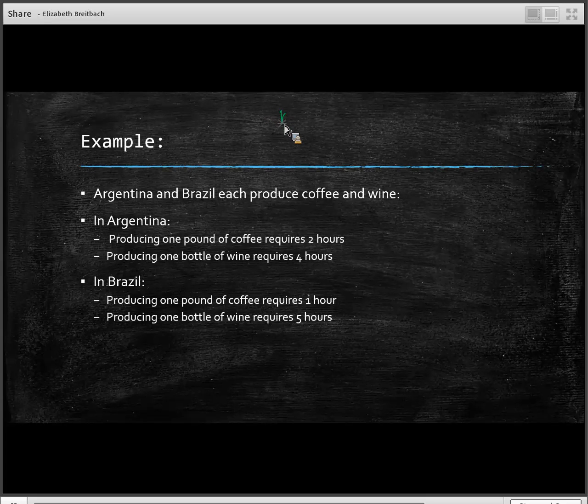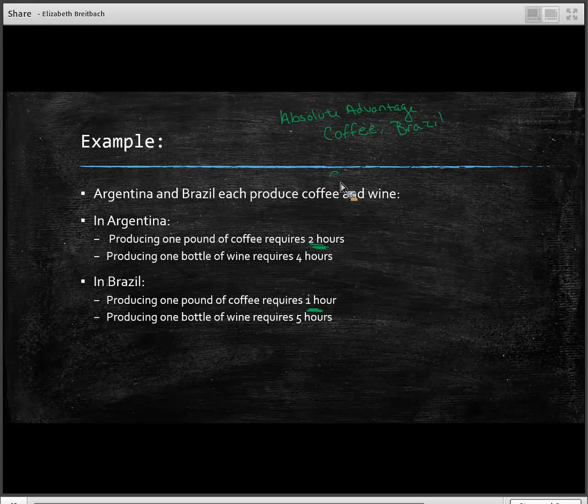Who has the absolute advantage in the production of coffee? And the answer is going to be, we're going to compare 2 hours to 1 hour, and we can see that Brazil can produce coffee faster. They can produce coffee using only 1 hour of labor, whereas in Argentina, it takes 2 hours.